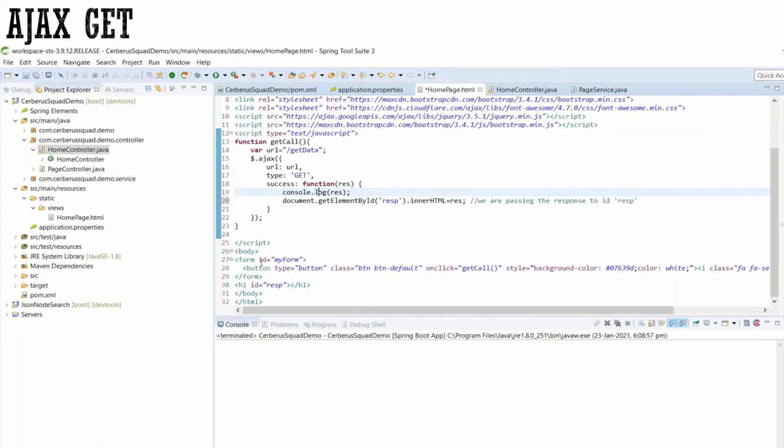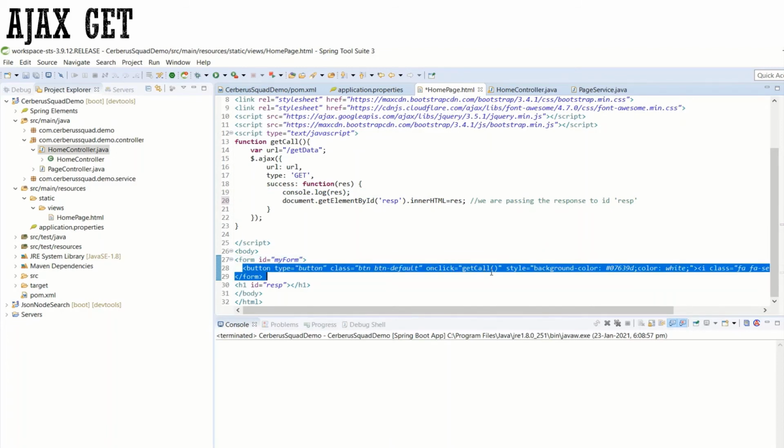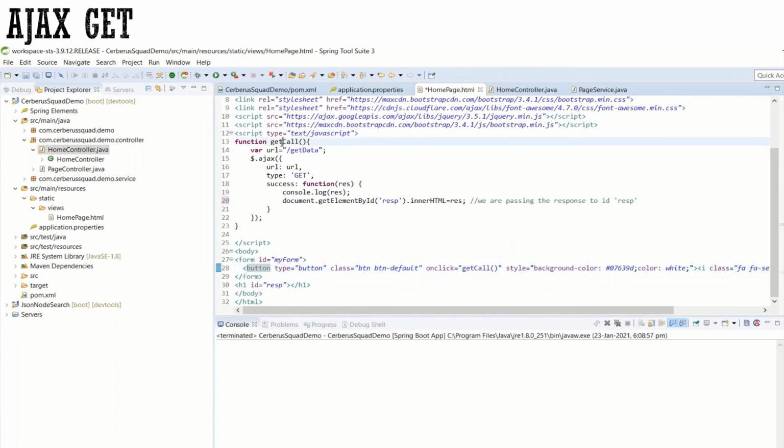Okay, so I am in the HTML, and I have a form. Inside this, only a button is present, and this is the button style. Now I am calling this function on click. This function needs to be called, then only that get process will happen, right? So we will be calling this function.